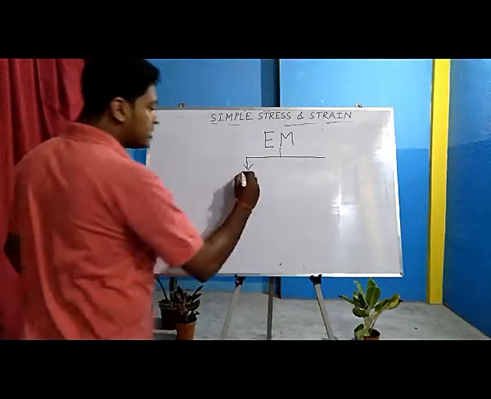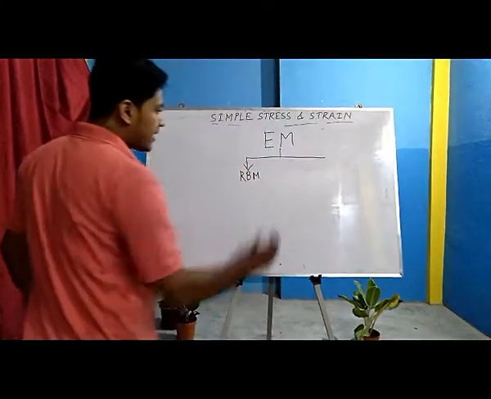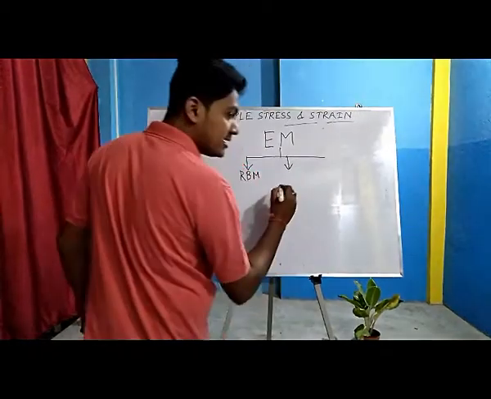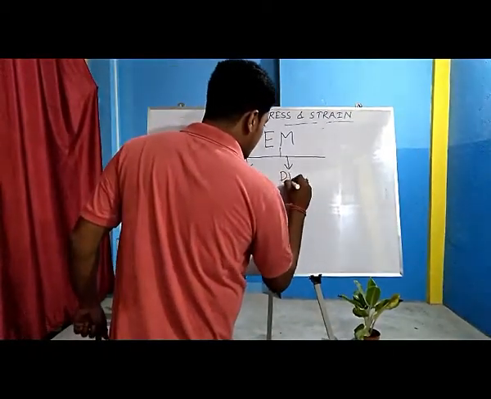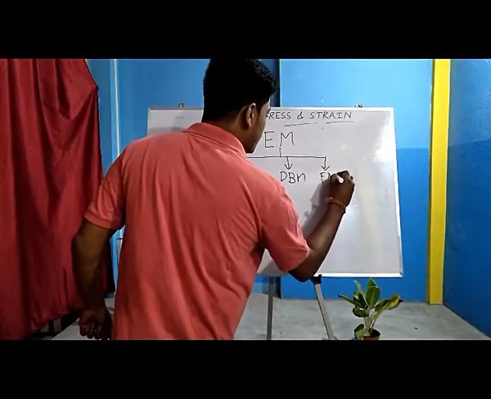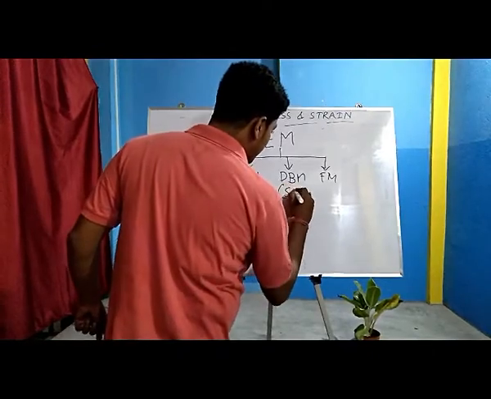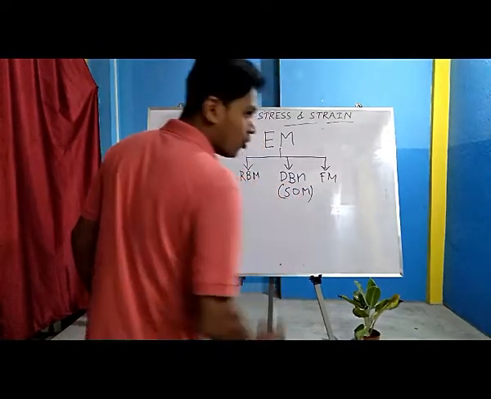First one is rigid body mechanics or RBM. Second one is deformable body mechanics or DBM, and the third one is fluid mechanics or FM. This deformable body mechanics we can term as strength of material, which is our full course.